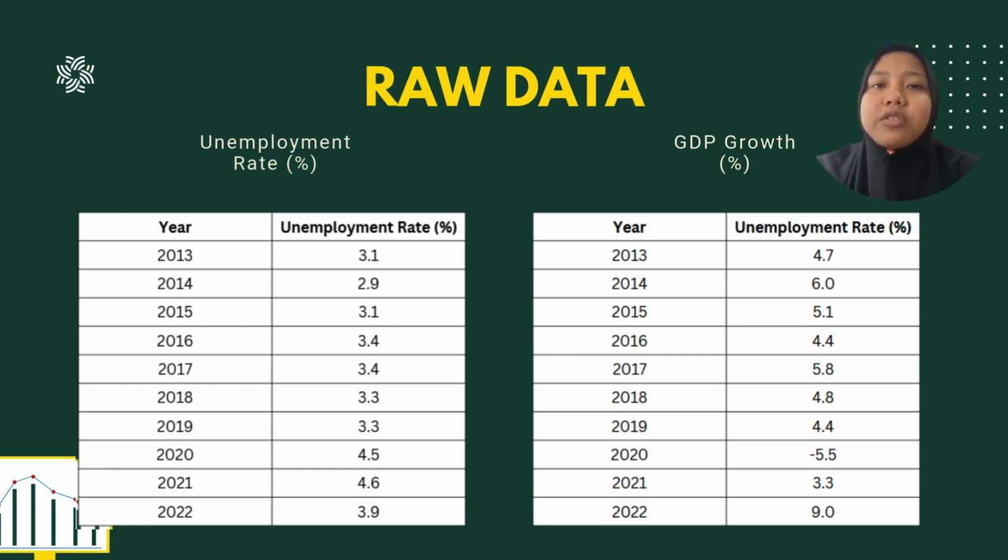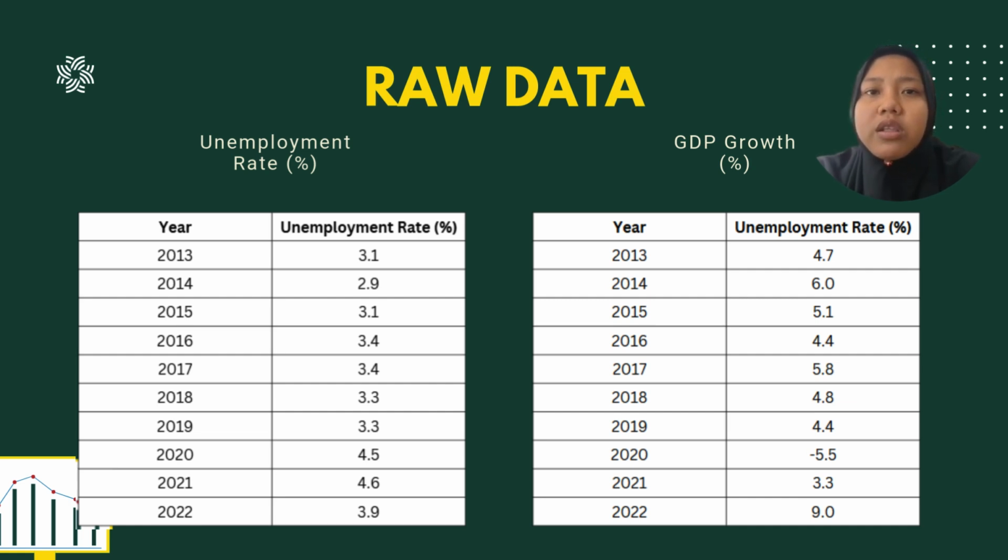To begin our analysis, we are looking at the raw economic data for Malaysia spanning the decade from 2013 to 2022. On the left, we have the unemployment rate, and on the right, the GDP growth rate. For the first 7 years, our economy was remarkably stable. Unemployment stayed within a tight range of 2.9% to 3.4%.